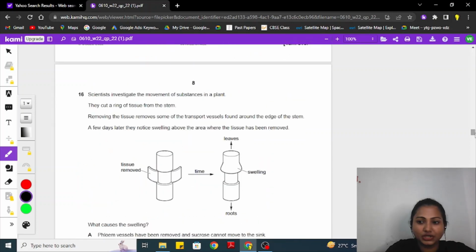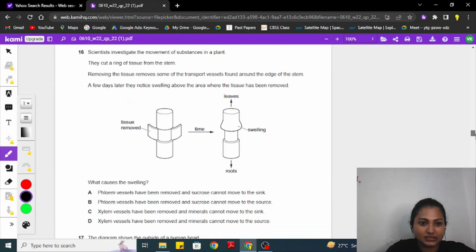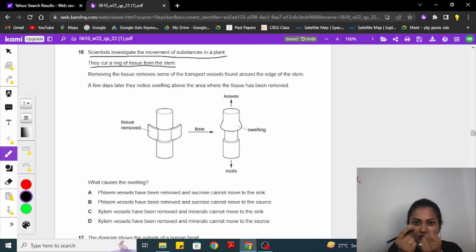16th question here we have with us. Yeah, the question is a little bit bigger. Okay. Now the scientists investigate the movement of substance in a plant. They cut a ring of a tissue from the stem. So here we have a stem and they just removed a very simple ring from the outer layer, not the inner. Removing the tissue removes some of the transport vessels also.